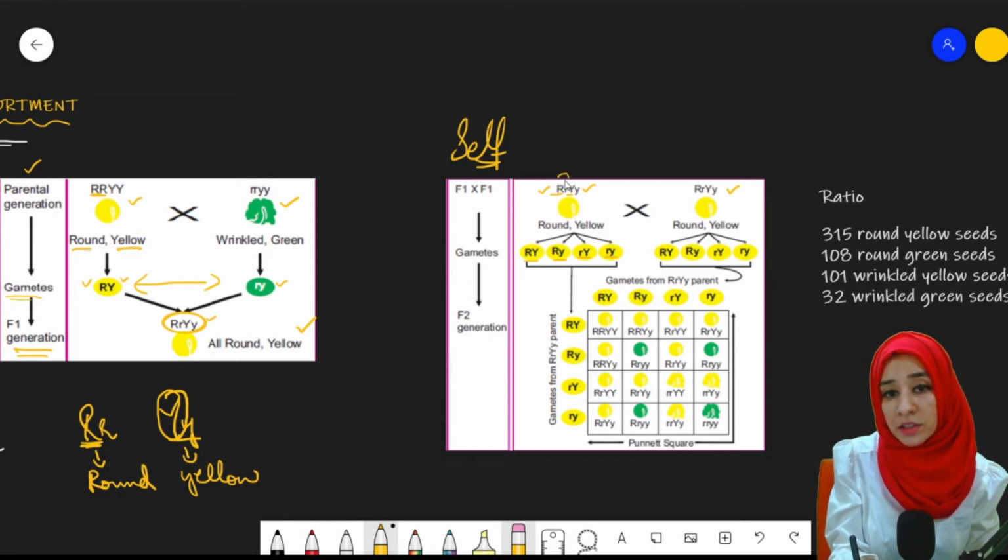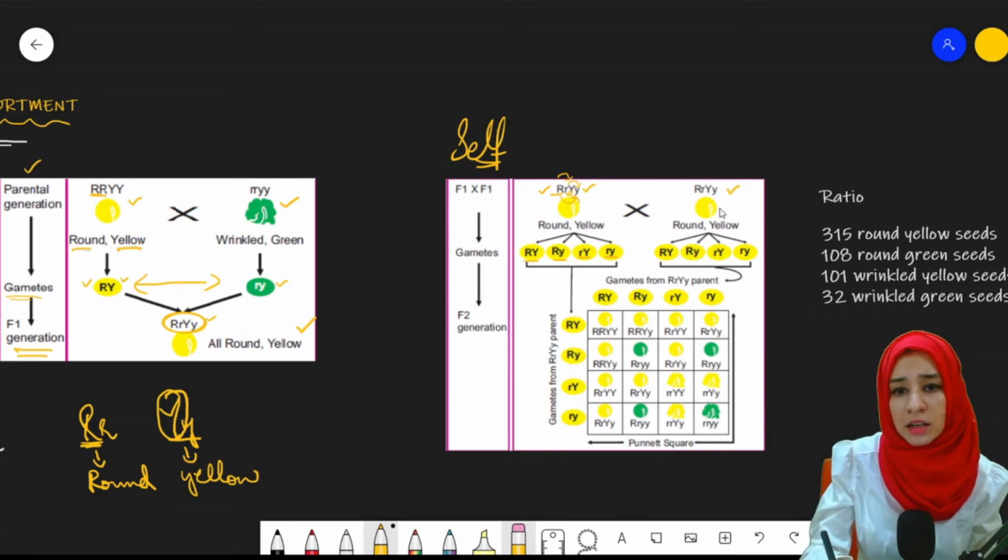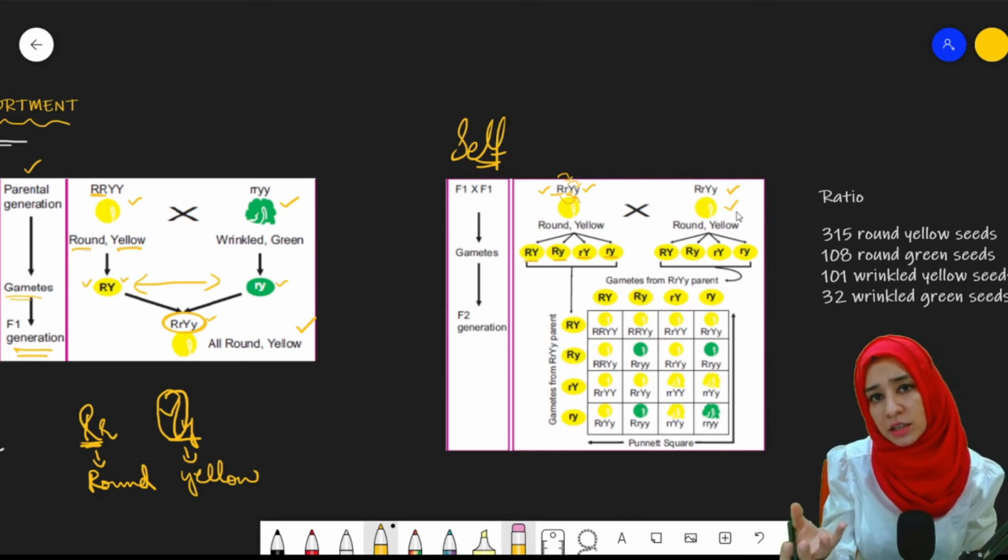This capital R with that of the capital Y, then this capital R with that of the small y. Similarly, this small r with that of the capital Y and this small r with that of the small y. This is how the alleles will be segregated or assorted. Similar is the case with this seed because self-fertilization is occurring. So the same case will be here.